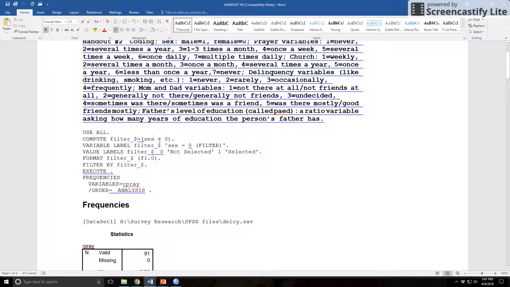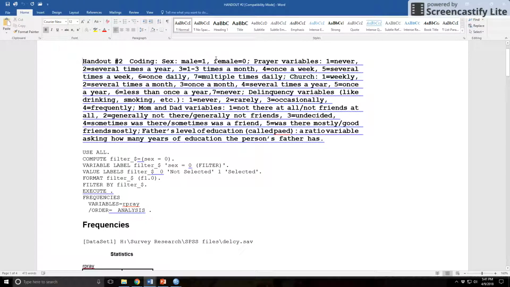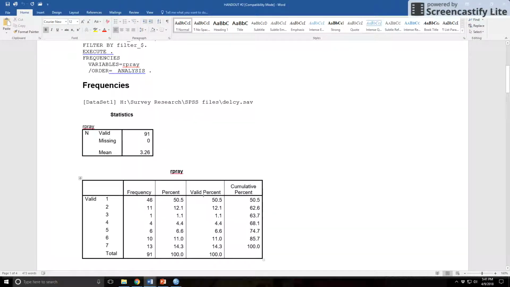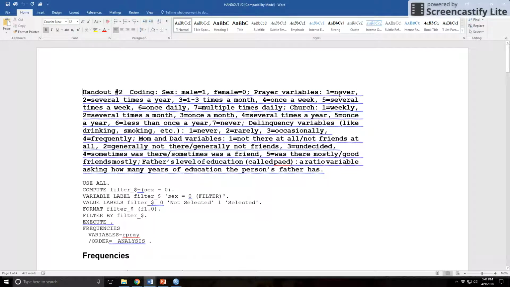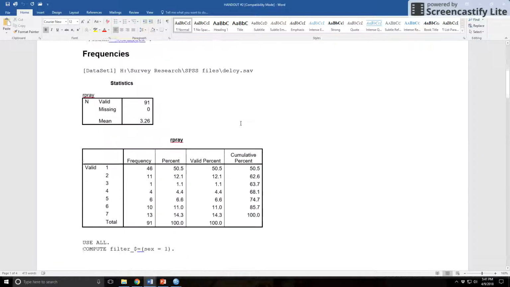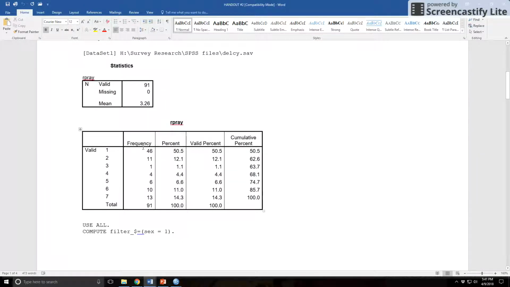So for sex equals 0, females. If you look here at the coding, numbers 1 through 7 for prayer is just how often did you pray? Coding's up here from never to multiple times a day. So about half of women said they never pray. 14.3% said they prayed multiple times a day. You can use any other percentage you want, but I'll just use those two extremes.